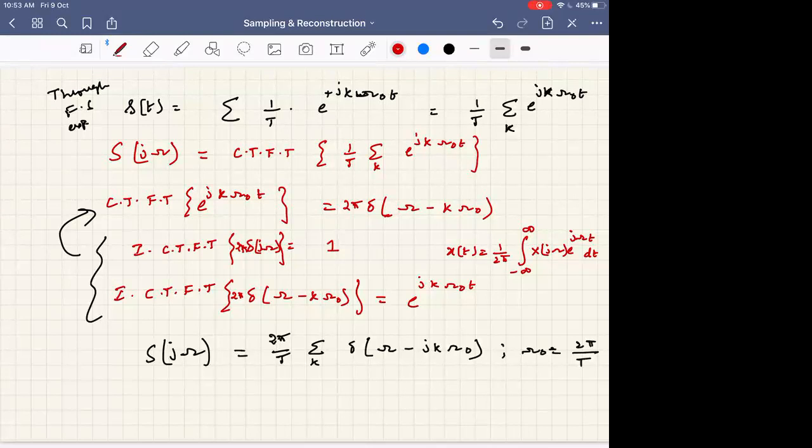Okay, those are later implications. Currently, what is our aim? To see the frequency domain of the sampled signal, sir.